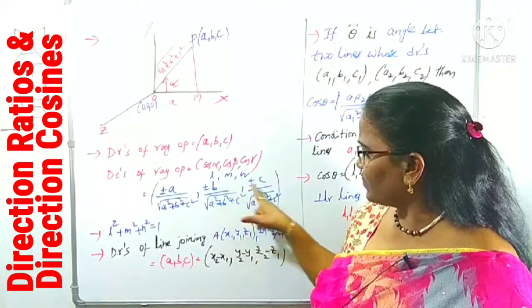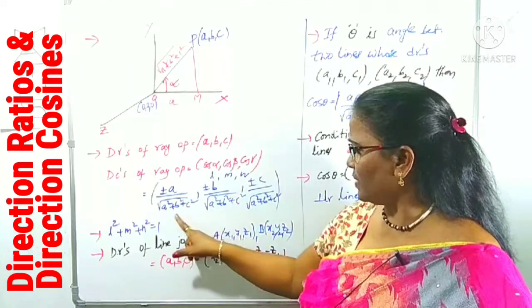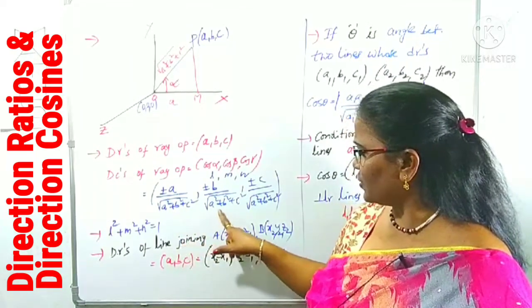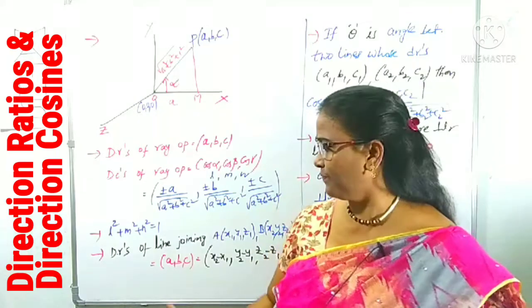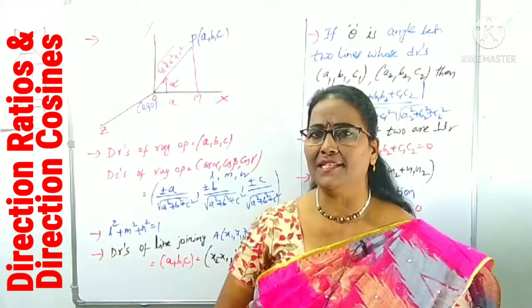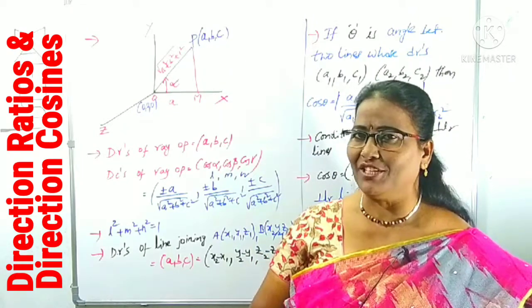By adding the sum of the squares of these three, L square plus M square plus N square means cos square alpha plus cos square beta plus cos square gamma, we can observe that this value is 1. Means L square plus M square plus N square value is 1. Wherever we need, there we can use.